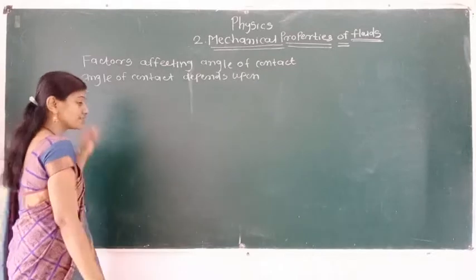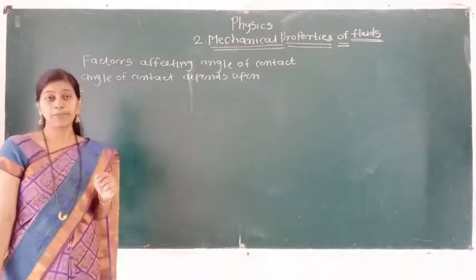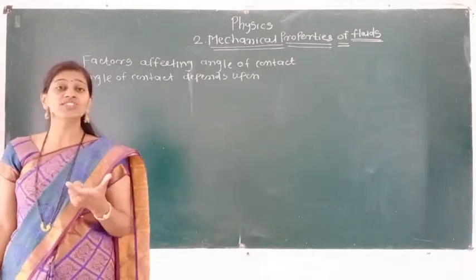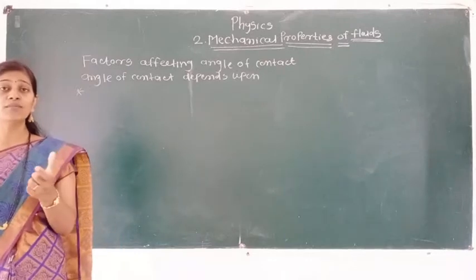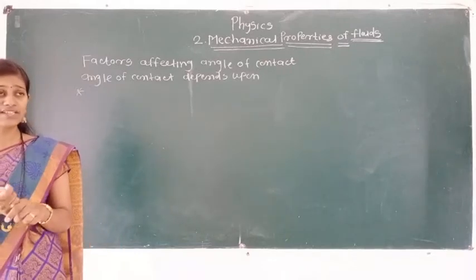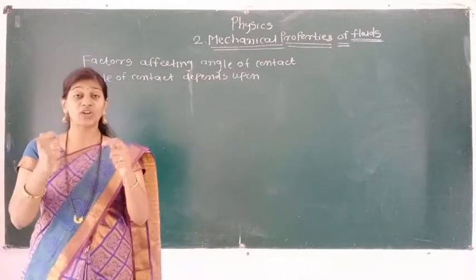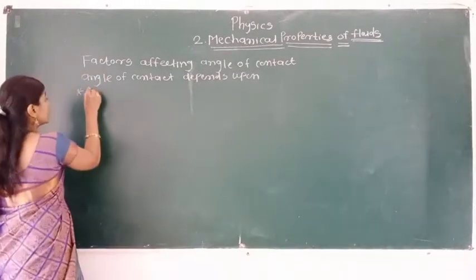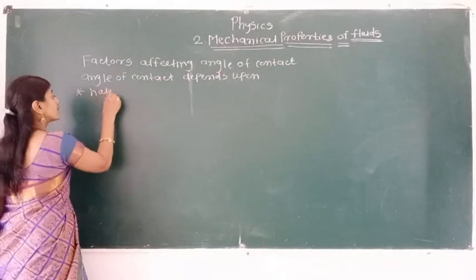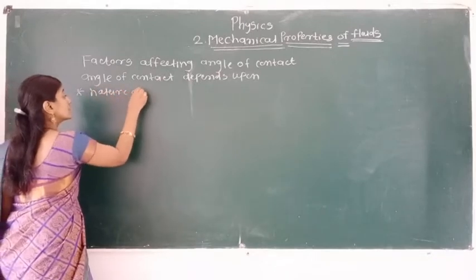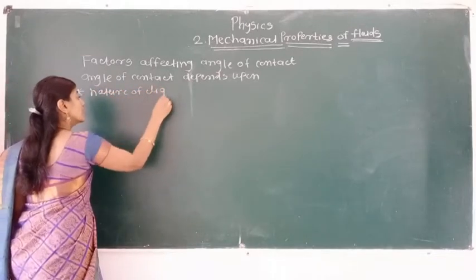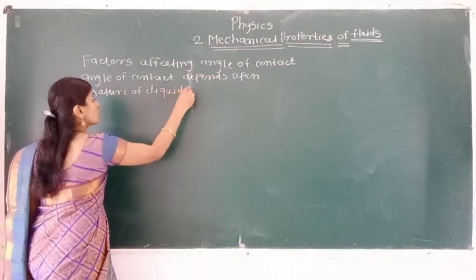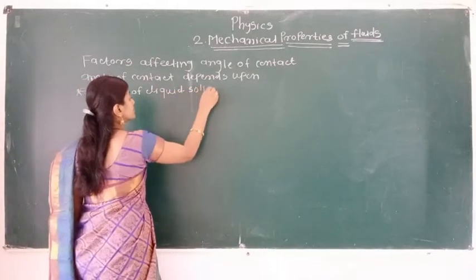First is that angle of contact depends on the pair of a solid and liquid which come in contact. That means which type of liquid and which type of solid comes in contact. So here we can say nature of liquid and solid in contact.